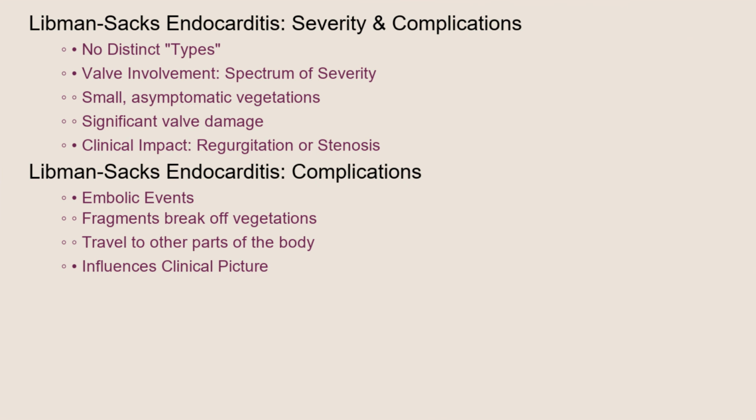While we don't typically classify Libman-Sacks endocarditis into distinct types, it's important to consider the severity of the valve involvement. Some individuals may have small, asymptomatic vegetations, while others may have significant valve damage leading to severe regurgitation or stenosis. The presence of complications like embolic events, where fragments of the vegetations break off and travel to other parts of the body, also influences the clinical picture.